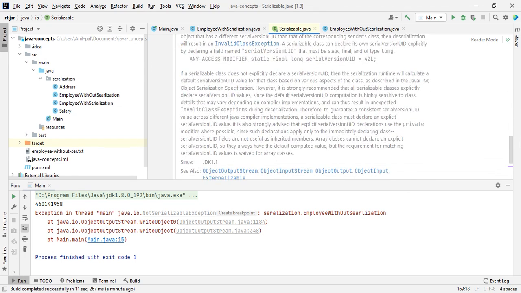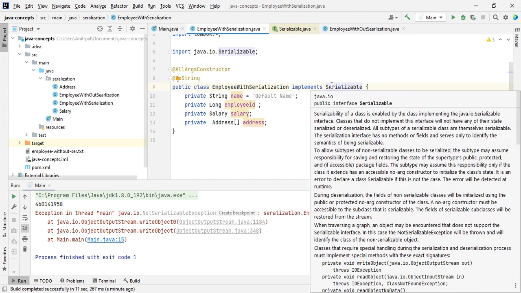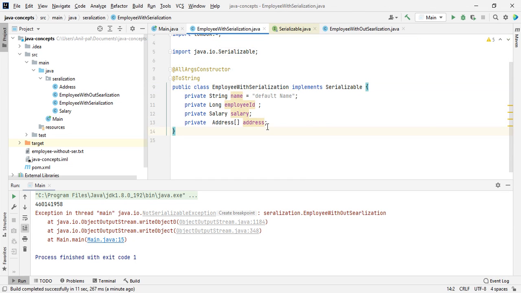It's a marker interface, so it doesn't add any functionality and we don't have to implement any method. We just mark the object as serializable. One thing we can do is give a new serialization version ID, which will be unique for this class.